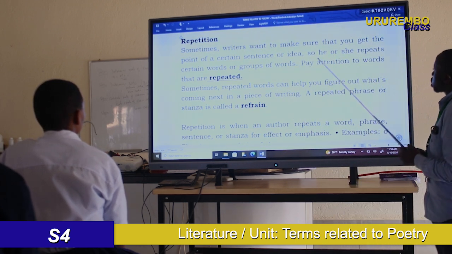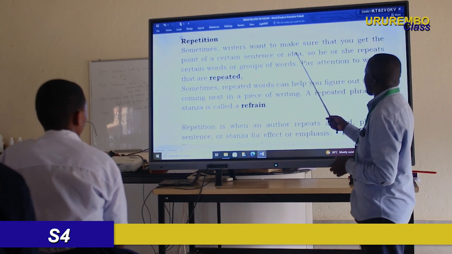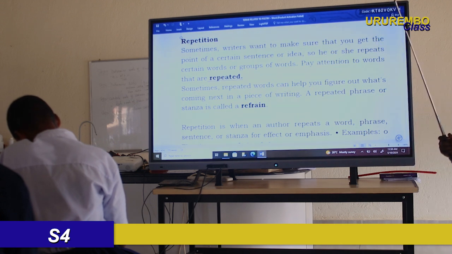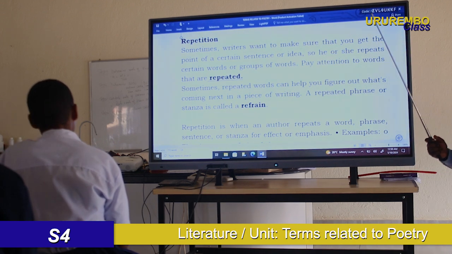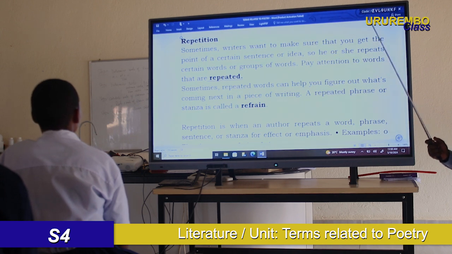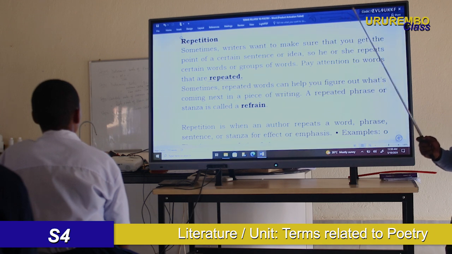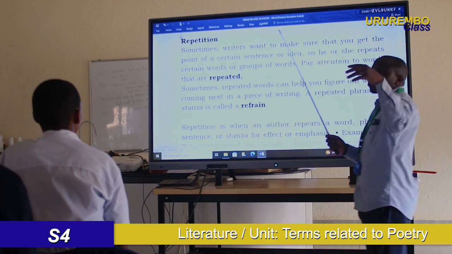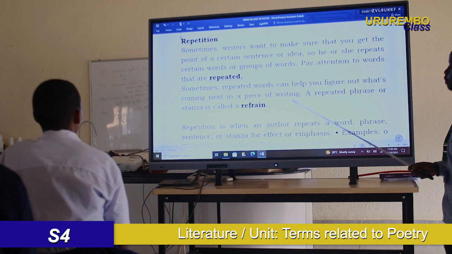They use repetition to make a point, a certain sentence or idea, clear. They want you to pay attention to that word that is repeated. When a name is repeated so many times, we wonder why, and we say maybe something happened to this name, and you focus on it. It is easier to give a message to the audience when you use repetition.